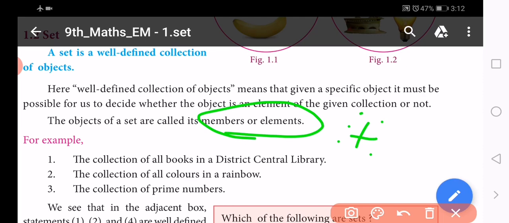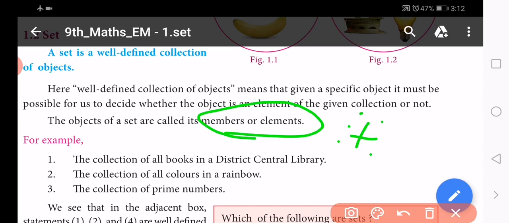If students form a group which contains 10 students, then each student is named a member or element of that group.